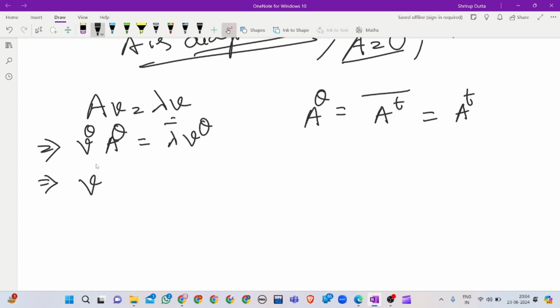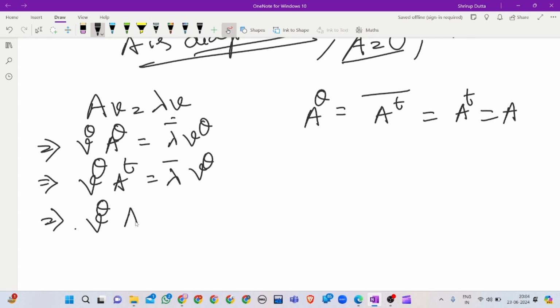So we have v star A transpose equal to lambda bar v star. Since A is a real symmetric matrix, A transpose must be A, so v star A equals lambda bar v star.